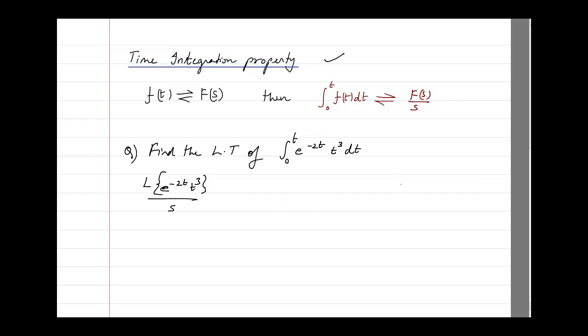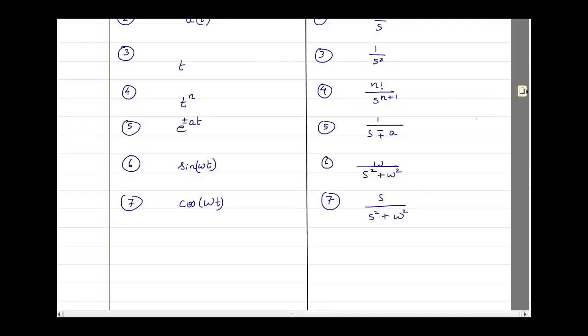For that, we first find the Laplace transform of t cube, and we know the formula for it. For t raised to power n, it is n factorial divided by s raised to power n plus 1. So for t cube, it will be 3 factorial divided by s raised to 3 plus 1, which is 4.